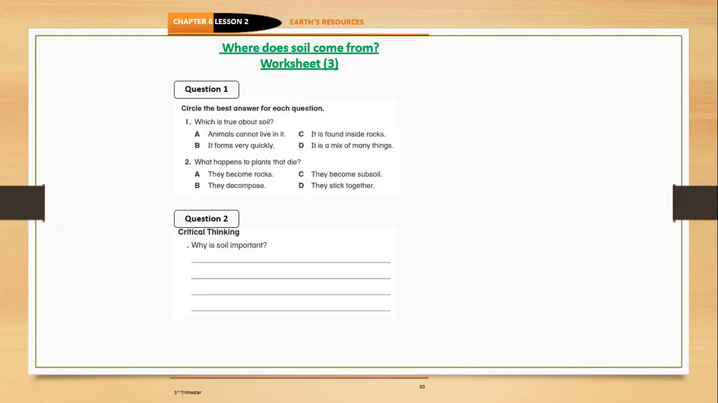Here is page 60 in your resource pack. We are going to solve it, and this is all for today. Question 1. Circle the best answer for each question.